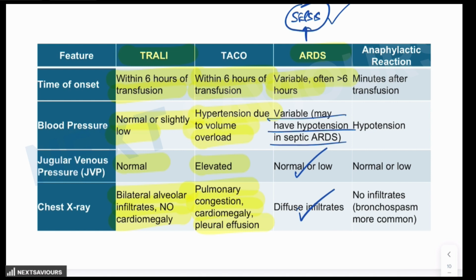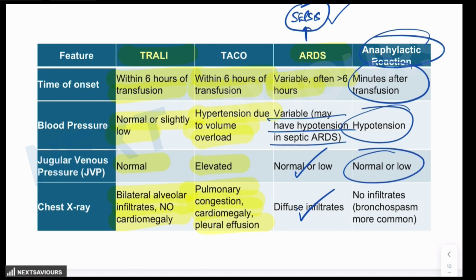And finally, the anaphylactic reaction. It is IgE-mediated hypersensitivity, which appears minutes after transfusion, and the blood pressure is always low, while the JVP might remain normal or low. The BNP levels are normal, but as far as X-rays are concerned, there are no infiltrates. Bronchospasm is more common. And the other features that would have been provided to you in the question, had it been asked in relation to anaphylactic reactions, are the presence of urticaria, angioedema, or bronchospasm.